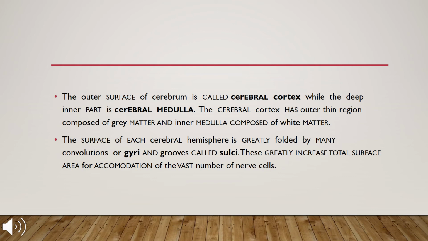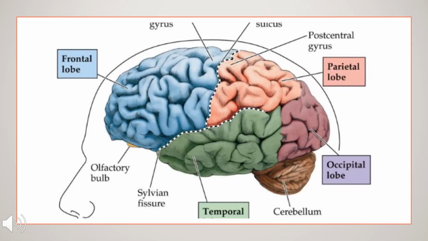So actually this gives a surface for the accommodation of a vast number of nerve cells, while for the cerebrum the outer surface is called cerebral cortex and the inner part is called cerebral medulla. So here's the diagrammatic representation of the cerebrum. As we all know, the cerebrum consists of 85% of the total brain. So obviously it has n number of lobes which we will be studying.